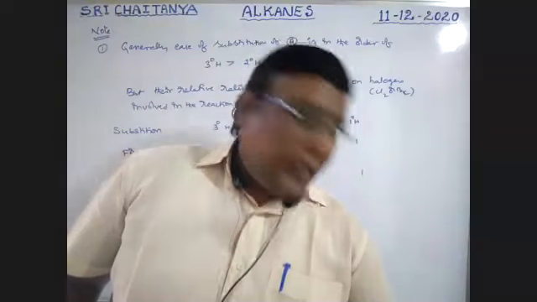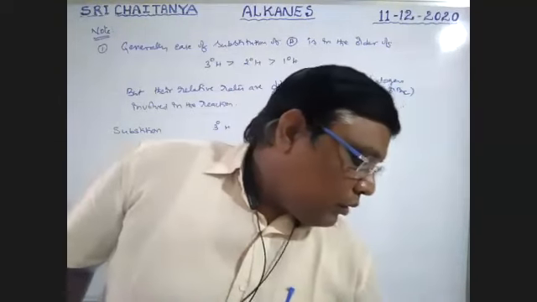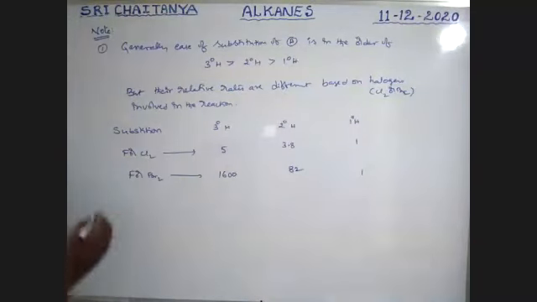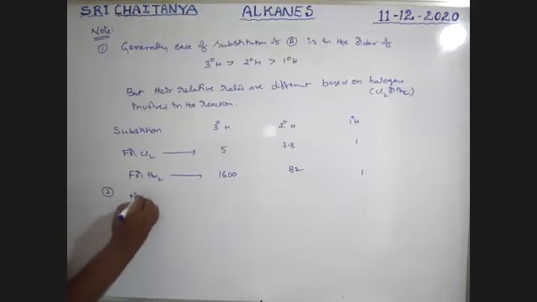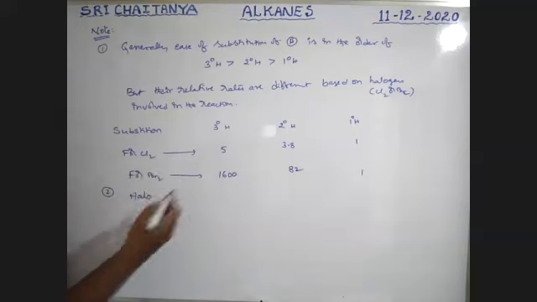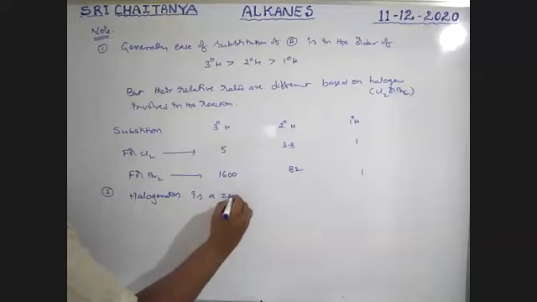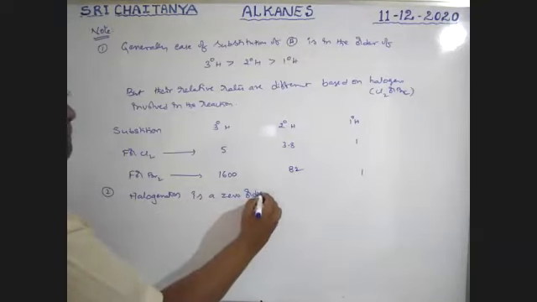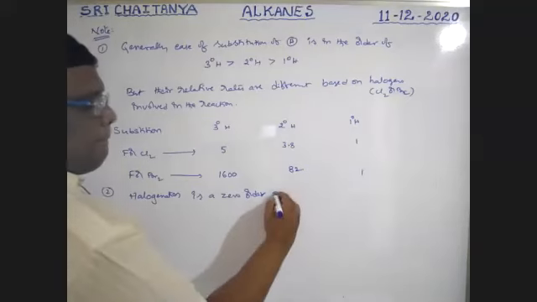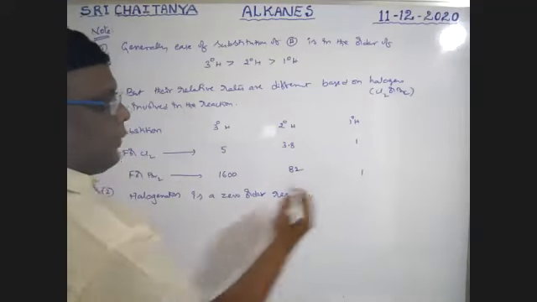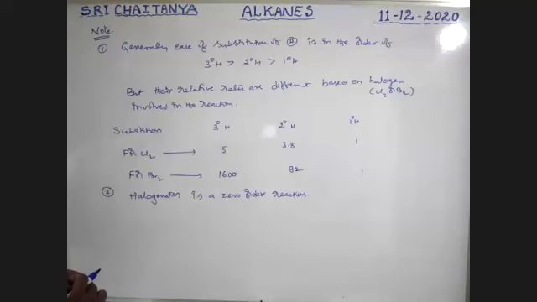Next, second note point. All halogenation reactions, either chlorination or bromination, whatever it may be: halogenation is a zero order reaction.